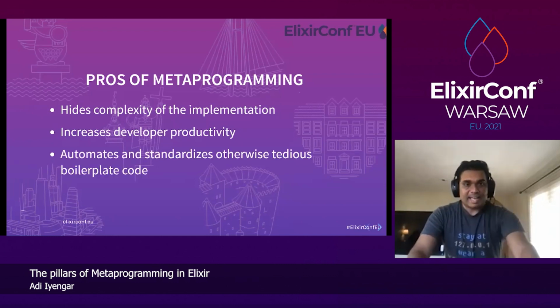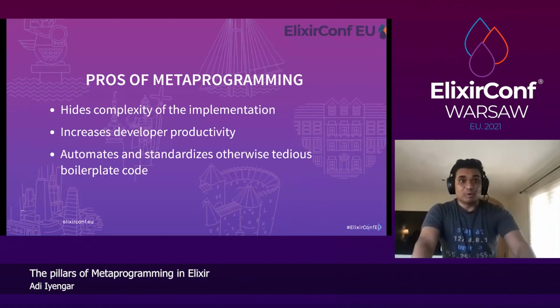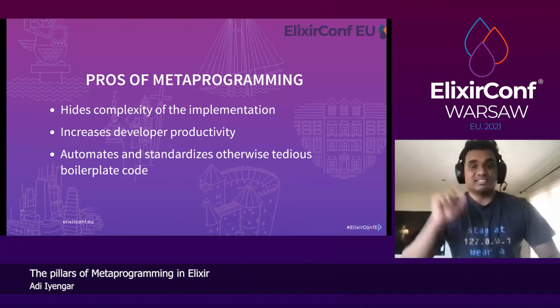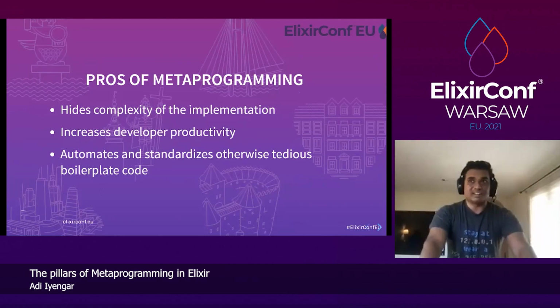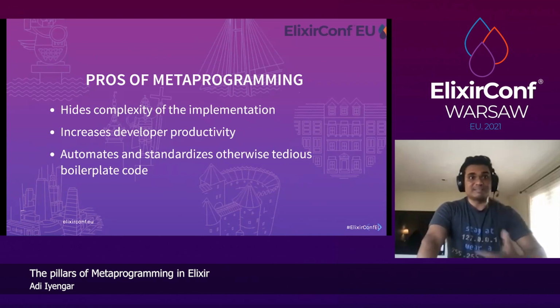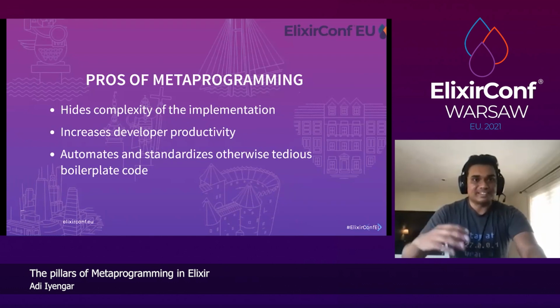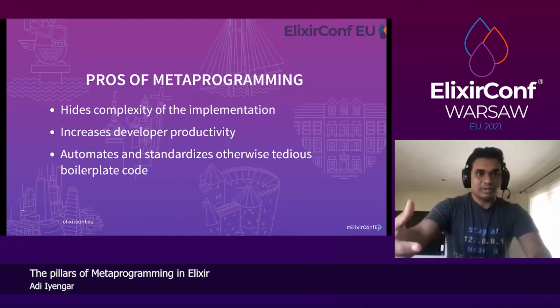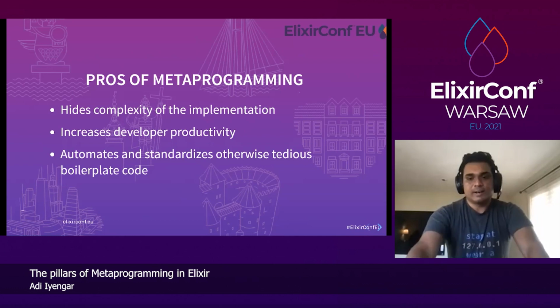And it automates and, more importantly, standardizes the otherwise tedious boilerplate code. I think automates is great, but metaprogramming is a great way to standardize code that can be done in multiple ways. So the maintenance of the code that uses your interface is a lot less and easier to manage.